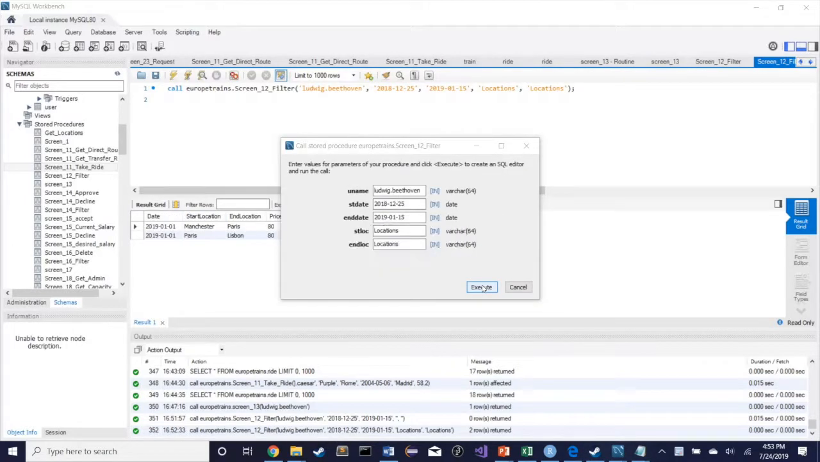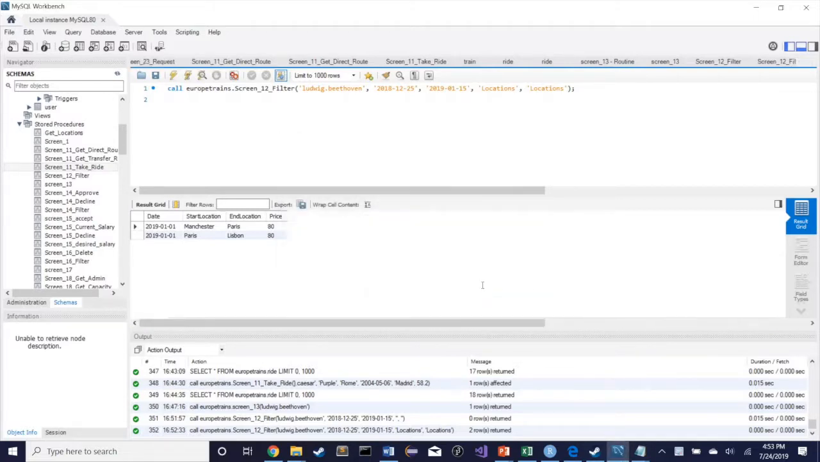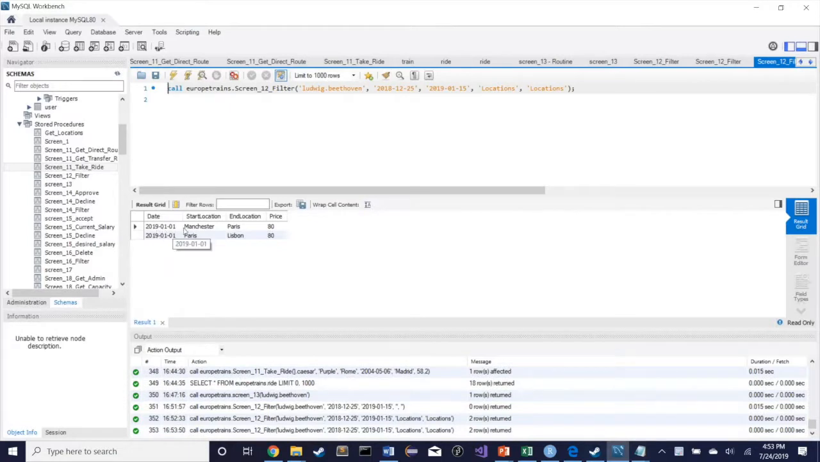Pern is back here with task 14. Here we'll be finding all the rides that Beethoven took between Christmas 2018 and January 15, 2019. As you can see, when we run the filter, we are greeted with all of Beethoven's latest vacations.